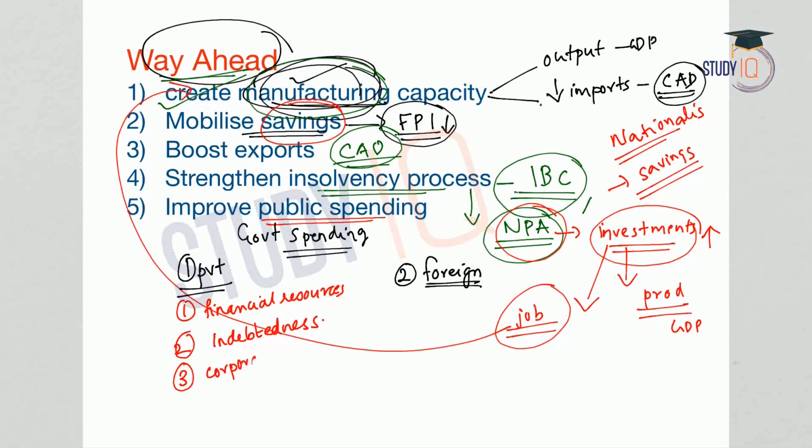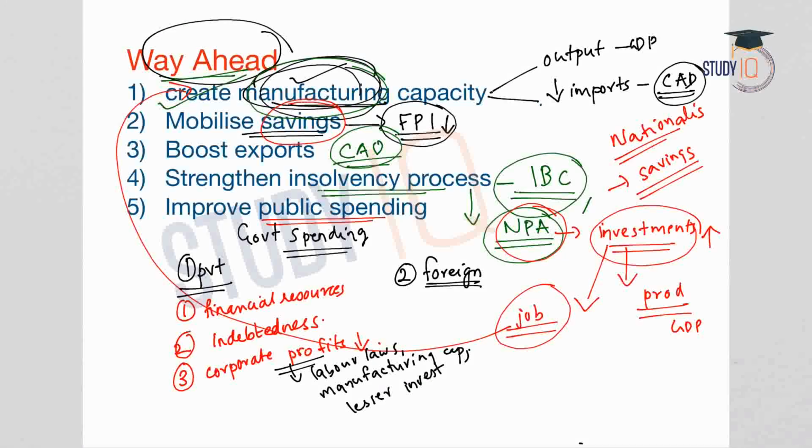Thirdly, the corporate profits are also coming down, mainly because there is no relaxation of the labor laws. Manufacturing capacity is low. Lesser investments are made because the lending rates are very high. So all these factors have contributed to the decline in the investments by the corporate sector or the private sector.